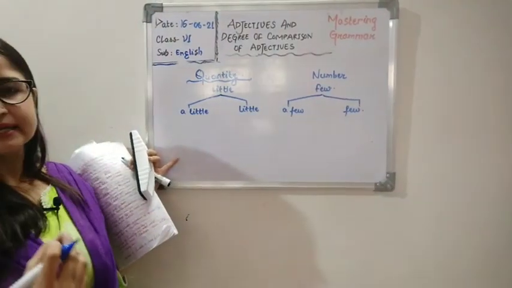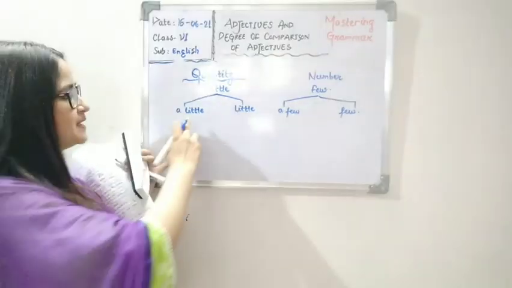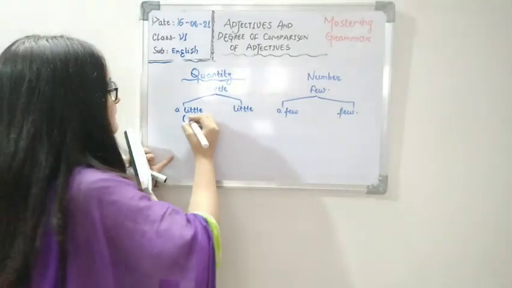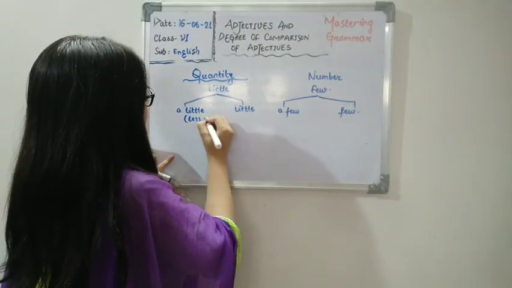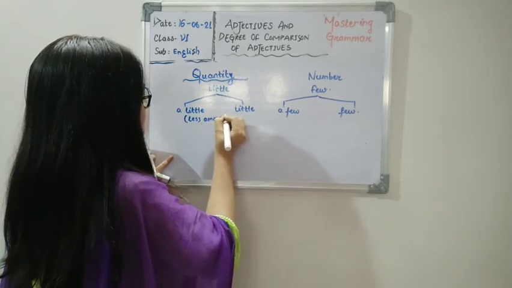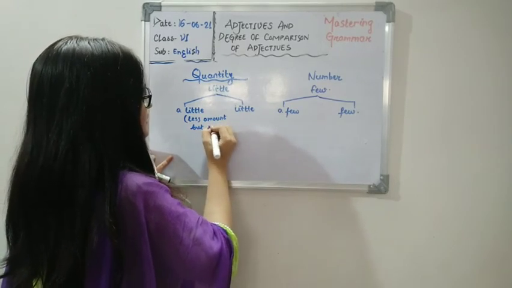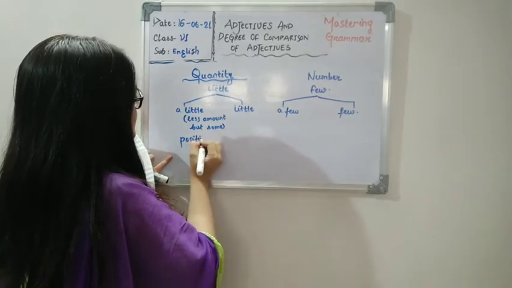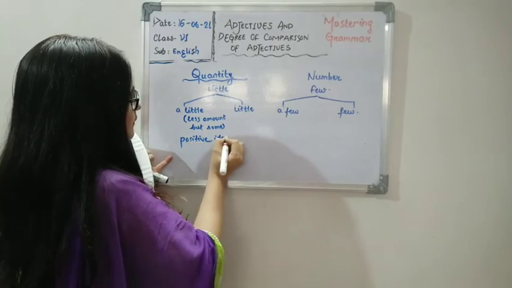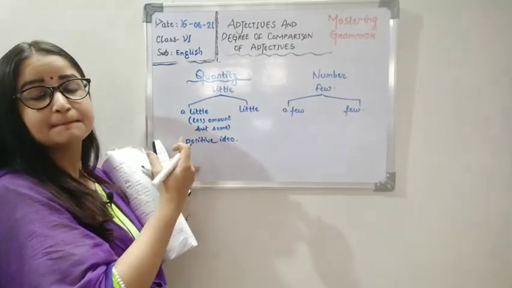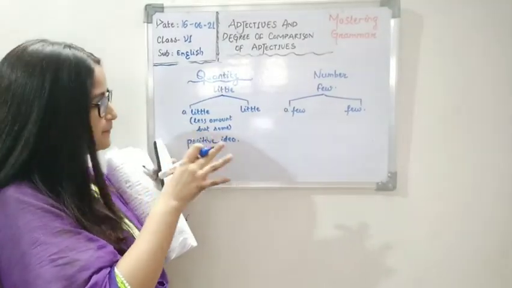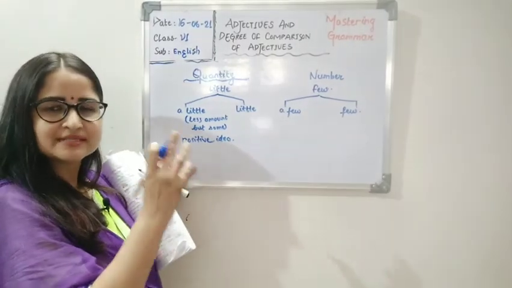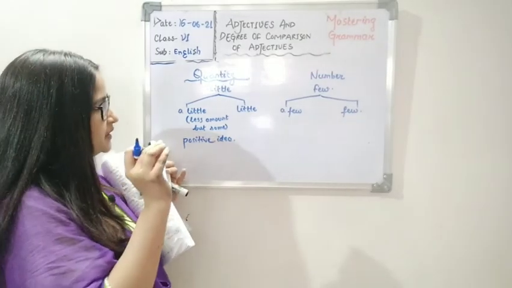Okay. So a little is used in a positive sense. It means what? You have a little means you have less amount, but some. At least you have some. It gives a positive idea. A little gives us a positive idea. We feel that it's not completely not there. There is something of the item. Like there is a little milk in the jar. That means it is a positive idea. There is some milk in the jar.